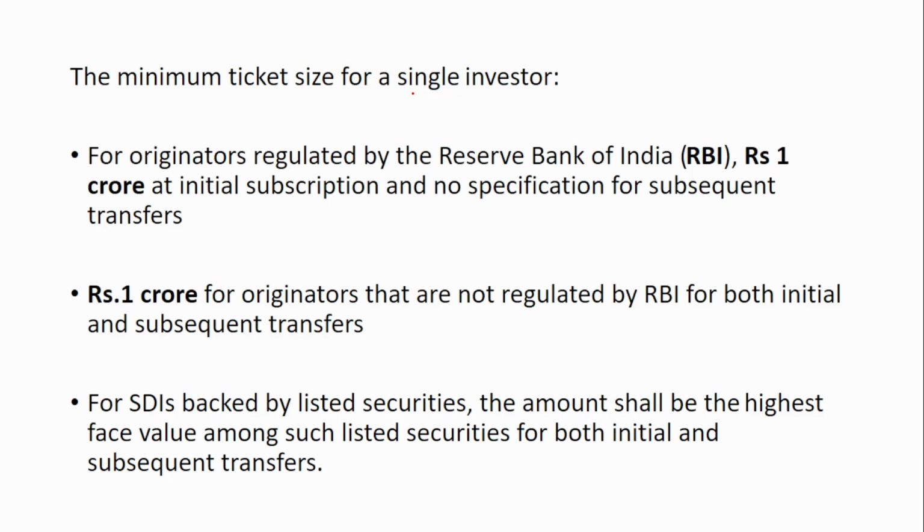So the minimum ticket size for a single investor, if you see, for originators here, it means the banks or the NBFC who have given the loan to the customers, and with that loan, this pool is being created and sold as securities. So for originators regulated by the Reserve Bank of India, rupees 1 crore at initial subscription and no specification for the subsequent transfer. Remember, the minimum ticket size is rupees 1 crore at initial subscription and no specification for subsequent transfers, and rupees 1 crore for the originators that are not regulated by RBI.